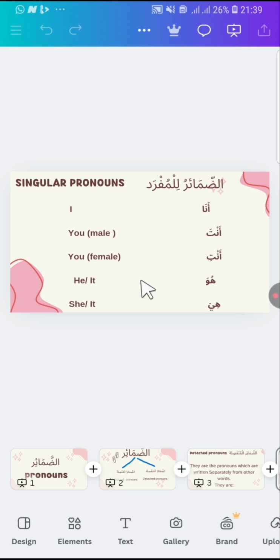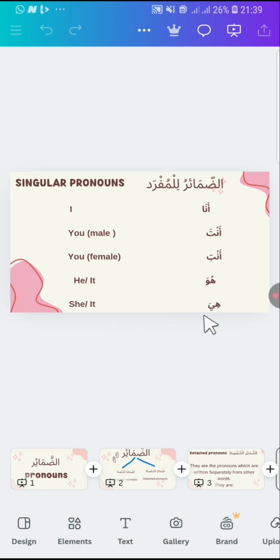So we still have other indications of feminine. We have alif maqsura and we have alif mamduda, which you are going to learn later. So as a beginner, this is what you need now. You just know that huwa is he and it. Now we have hiya, which means she. If a noun refers to a feminine, you use hiya.